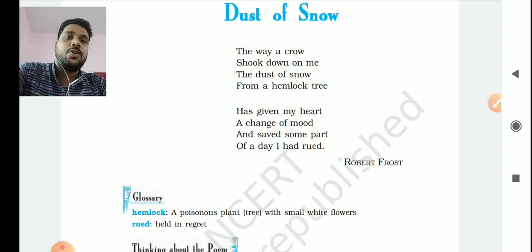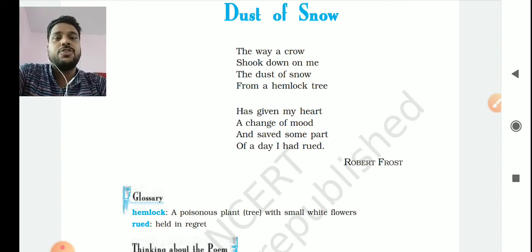So this was the whole explanation of the first poem, Dust of Snow, composed by Robert Frost. Now we are going to discuss the theme as well as some literary devices used in this poem.